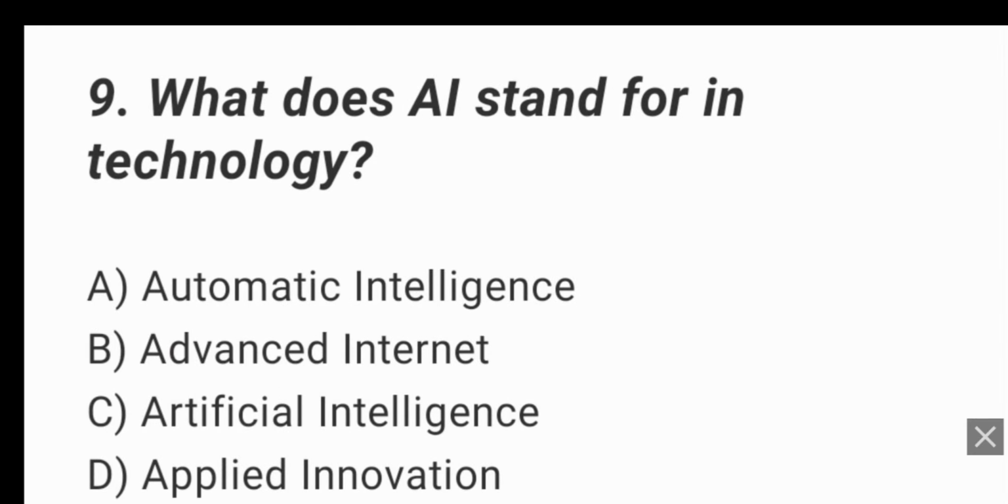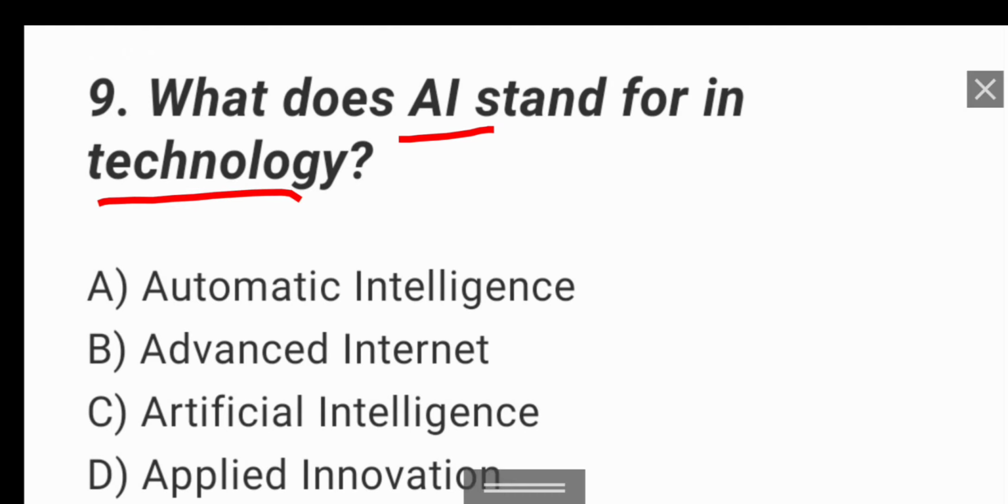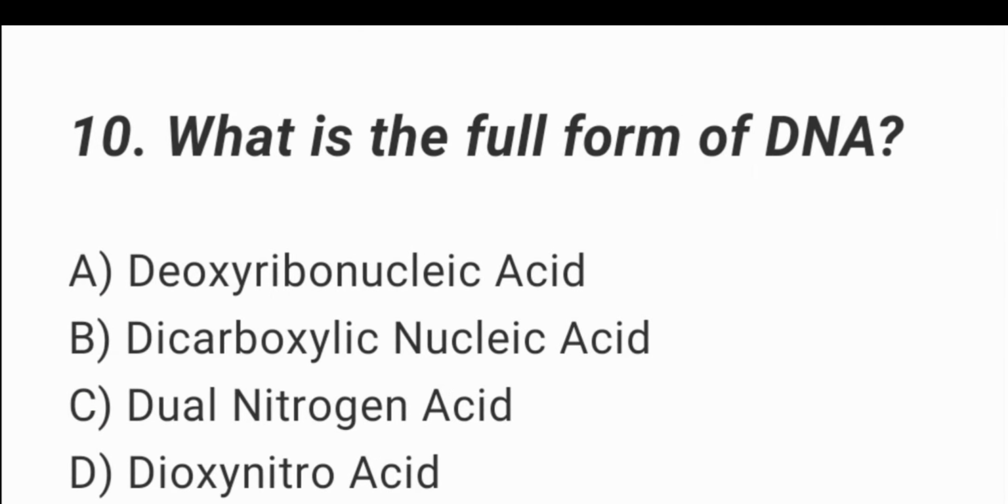And move on next question, what does AI stand for in technology? The right answer option C, artificial intelligence is the right answer. And move on next question, and this is the last question, what is the full form of DNA? The right answer option A, deoxyribonucleic acid is the right answer.